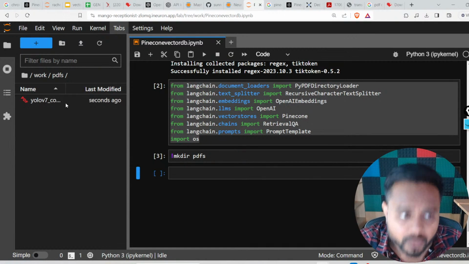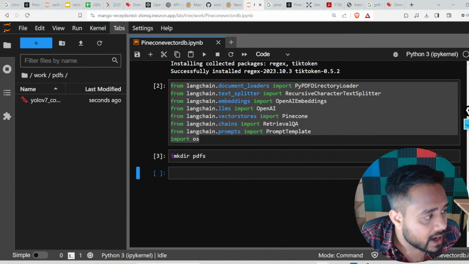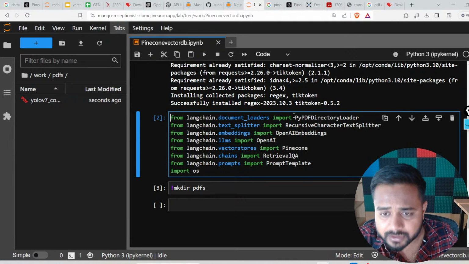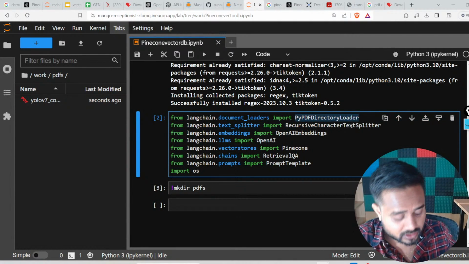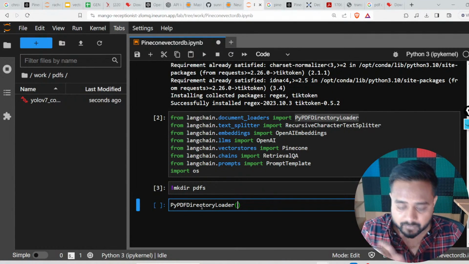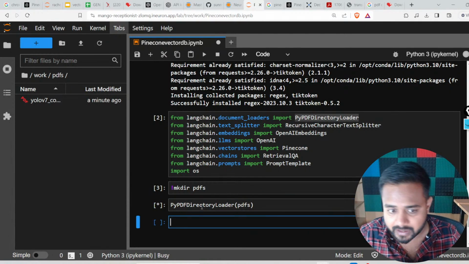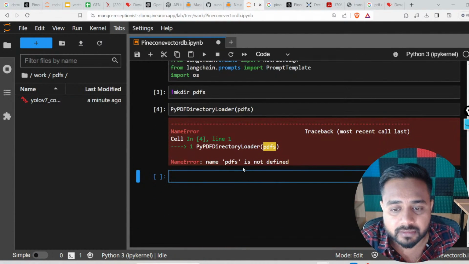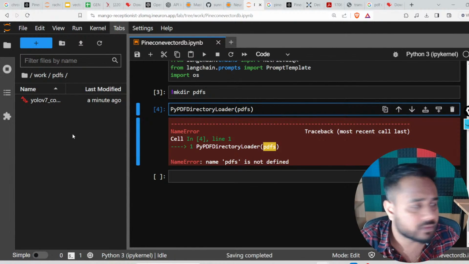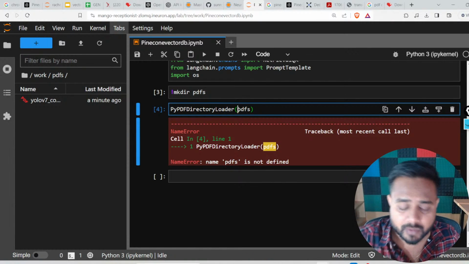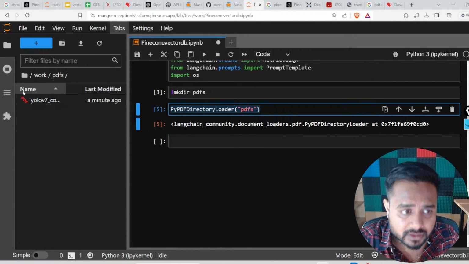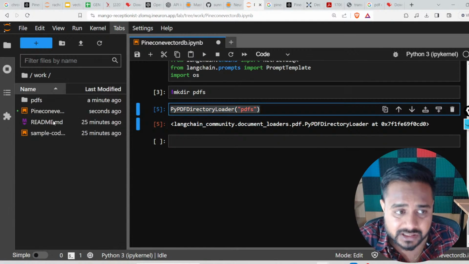Now we got this YOLO V7. Now what I will do, guys, here I'm going to read this PDF. For that I have already imported this particular class. So here I'm copying and pasting it, and then here I'm writing PDFs, right? Once I write PDFs, see, it is giving me that PDFs is not defined. Where is the PDF? Okay, so actually I will have to pass it in double quotes. Just wait, let me put it in double quotes. Yes, so I'm able to load whatever we have inside this PDF folder.